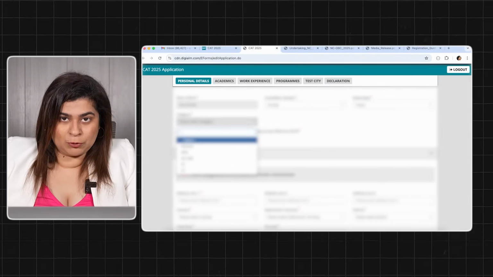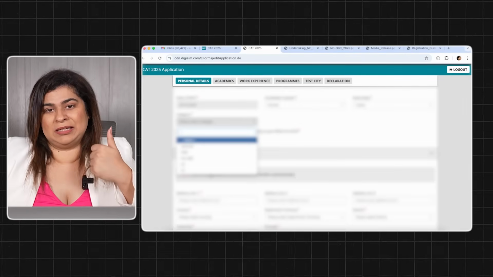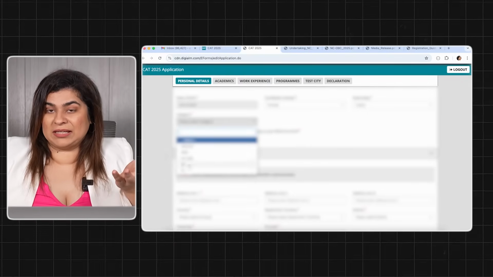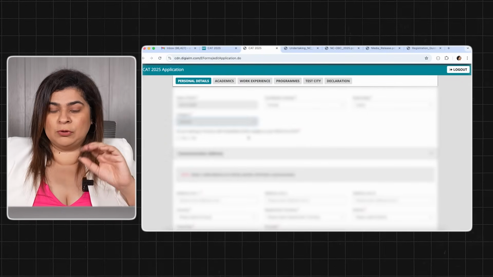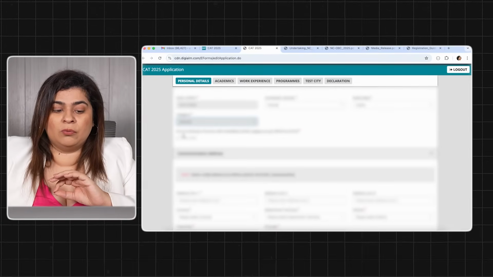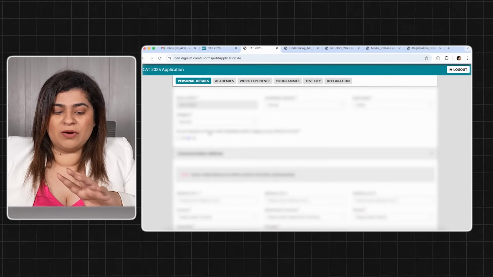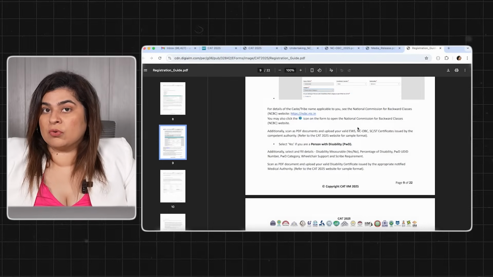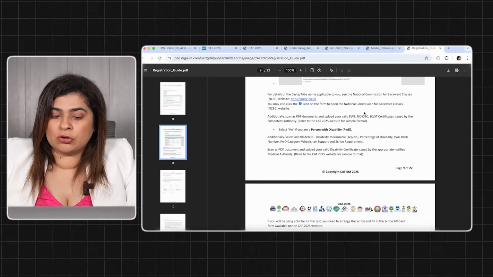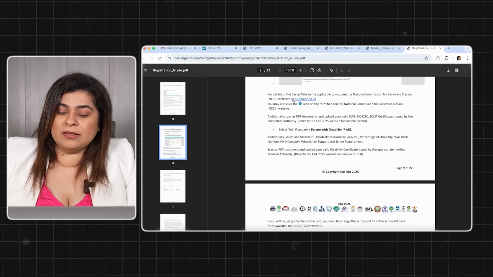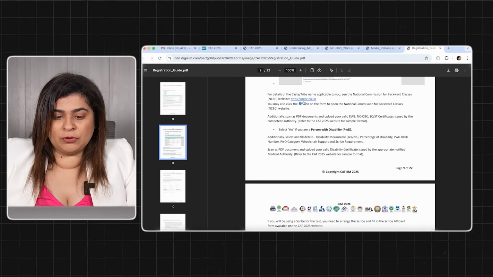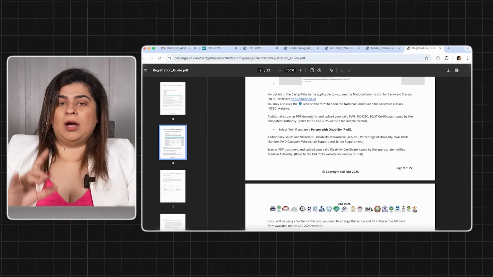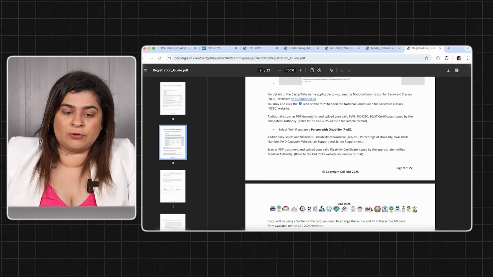Please choose the category properly. Are you belonging to general, EWS, NCOBC, SC or ST? Based on the category you choose, you will have to upload the requisite documents. Okay, and then you have to choose whether you belong to the PWD category or not. Okay, once you have chosen the category, then you have a list of documents which you can put. You can see the caste or tribe which is applicable for you on the NCBC website, and you can make sure that you upload your requisite documents for the same.